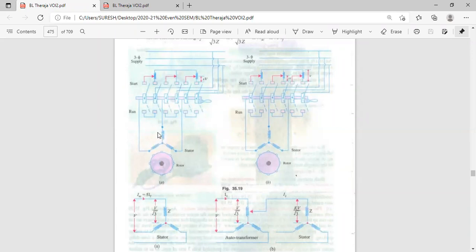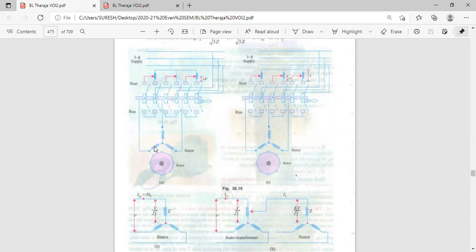This winding and this winding. In between these two windings, line voltage will appear. This winding is connected in series with this, and there is no winding here. So if you use the auto transformer, there will be a reduction in voltage.